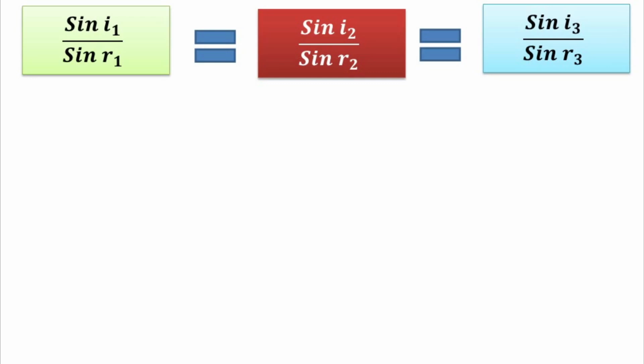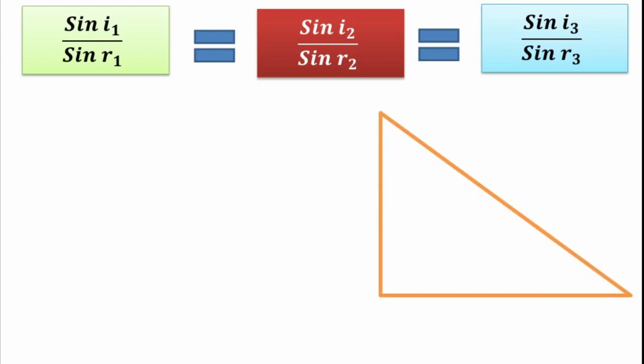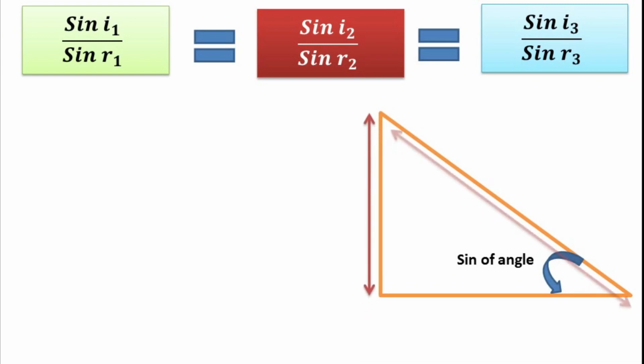And what do you mean by sine? Please do not pronounce it as sin, it is sine. Sine is a trigonometric value. Trigonometry is a branch of mathematics which you must have studied in mathematics. In any right angle triangle, the sine of an angle is the length of the opposite side of that triangle divided by the length of the hypotenuse of the same triangle.